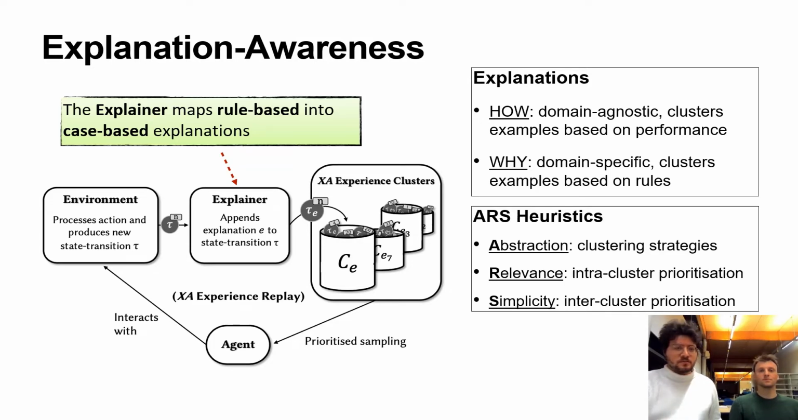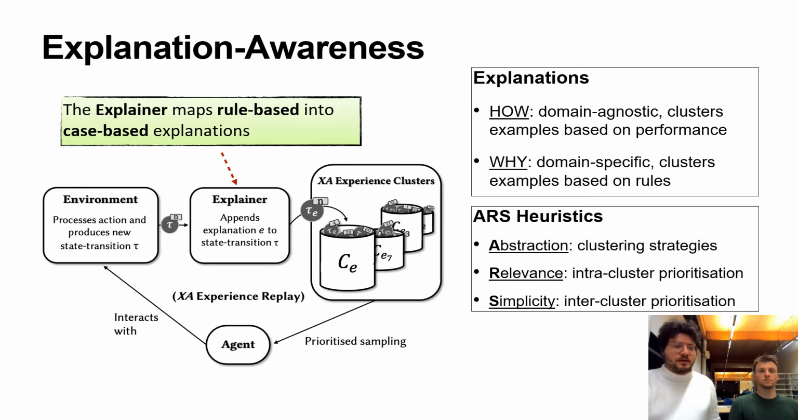For example, the agent exceeded the speed limit, or you jumped a red light. These are also known as why explanations. Or if the agent has performed better or worse than average, known as how explanations. We can also combine the different types of explanations together to form a how plus why explanation. After labeling the state transitions, we create clusters to organize experience on a per explanation basis.